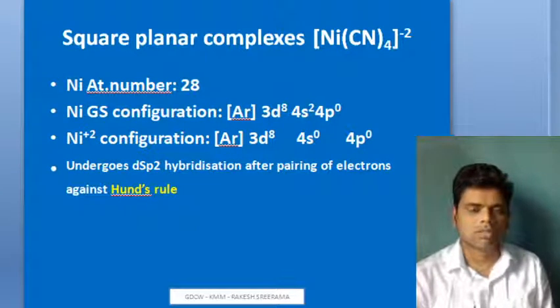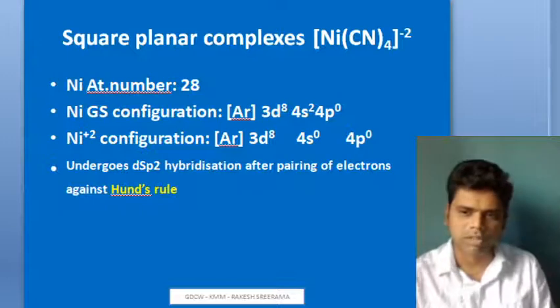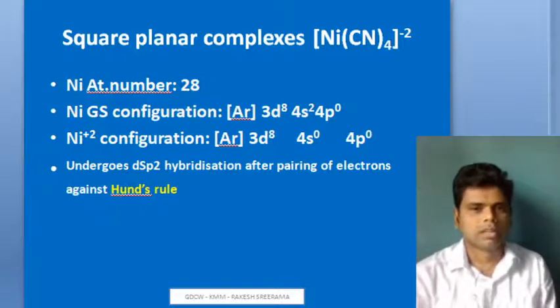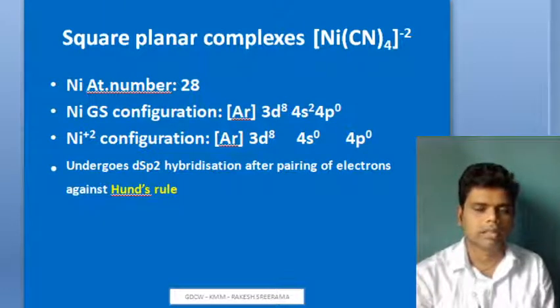Obviously four cyanides render minus 4 and nickel is plus 2, so the algebraic sum of charges is minus 2. We will give its geometry, magnetic property, structure, and possible hybridization.